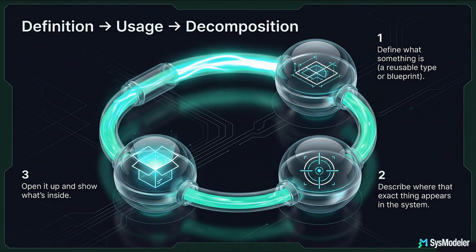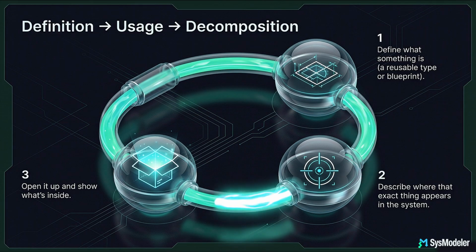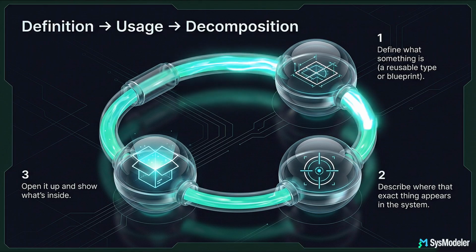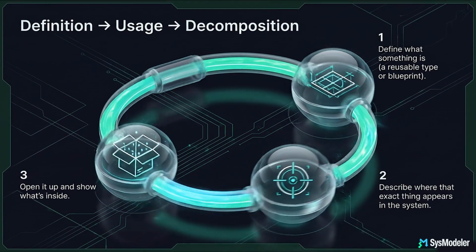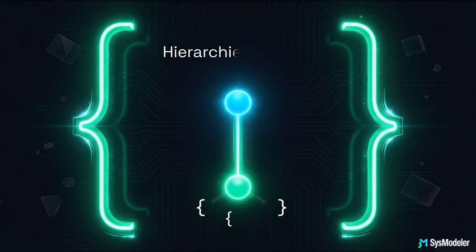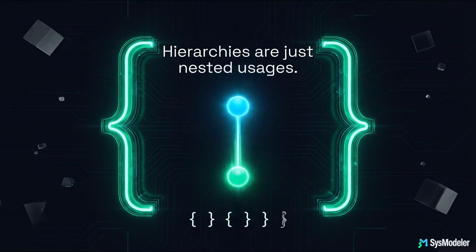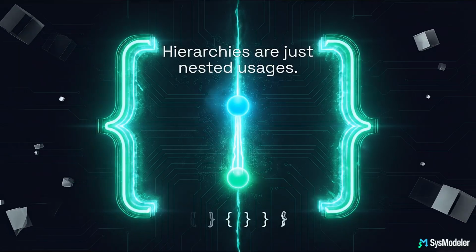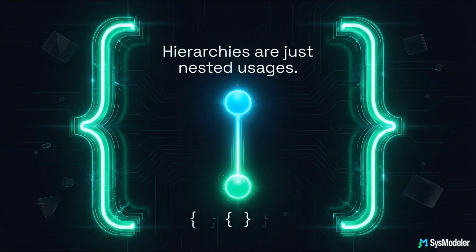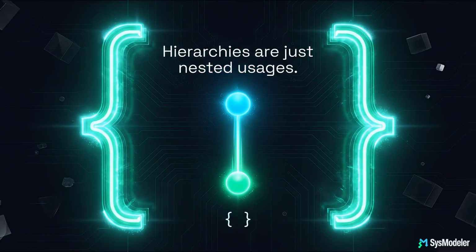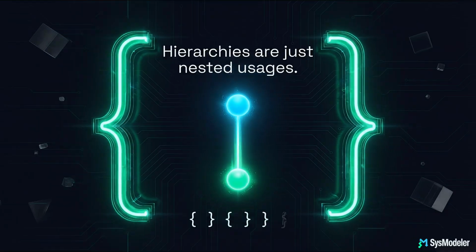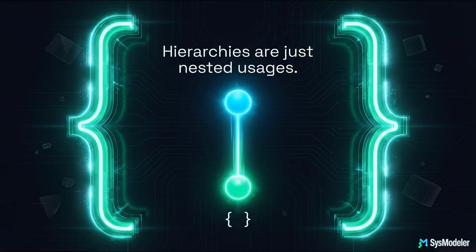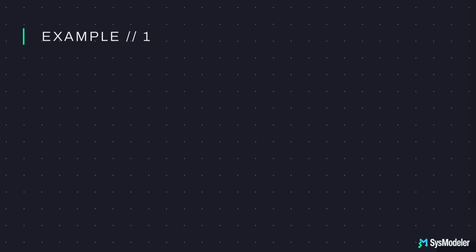So the pattern becomes very simple. Define something, use it somewhere, and then decompose it. And when you want to build hierarchies, you simply nest usages inside definitions. In the textual notation, this is done by simply using curly brackets. Once you understand this pattern once, you can apply it everywhere. To physical structure, to requirements, and even to behavior. So let's look at how this works in practice.